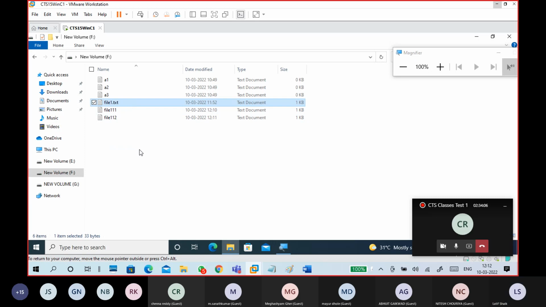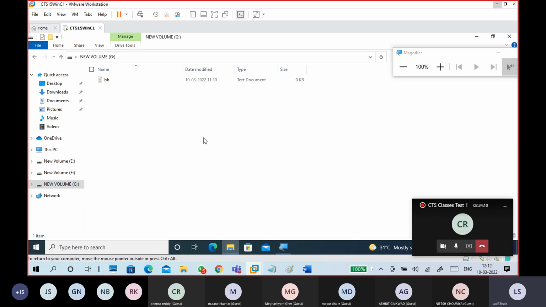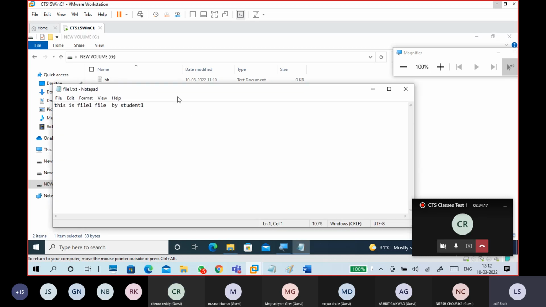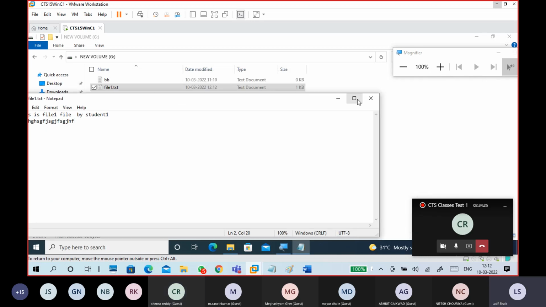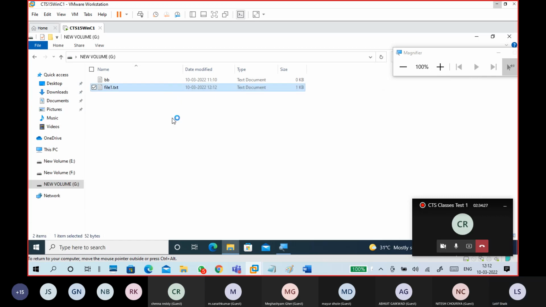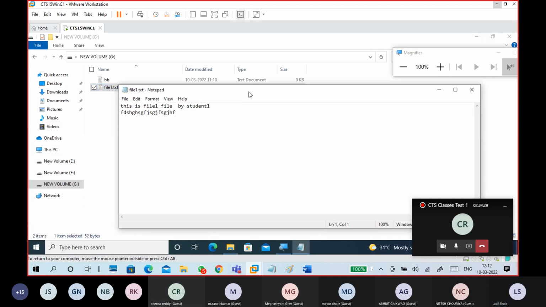For example, I copy this one and paste it into the G drive. G drive is NTFS. Okay, so NTFS doesn't have security permission. So I'm adding some data and trying to save. It is not saying anything, and I saved it. Got it? Yes, sir.